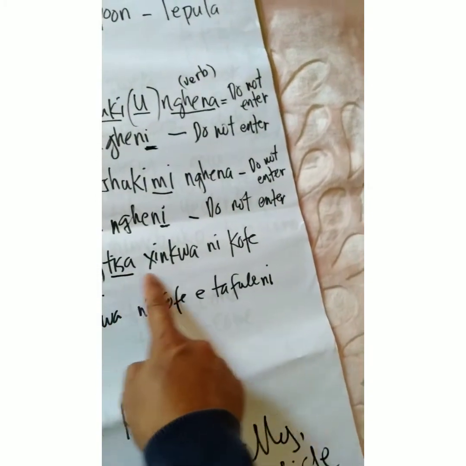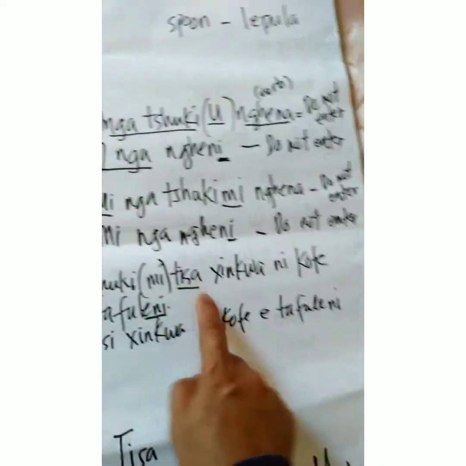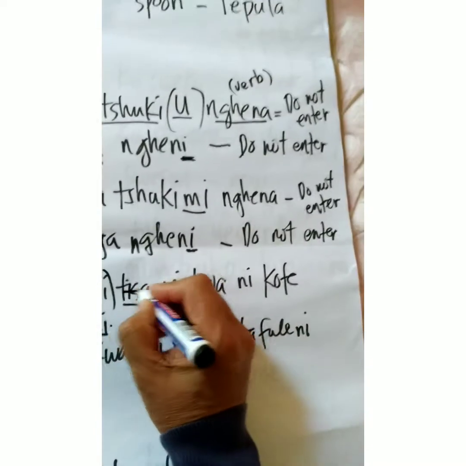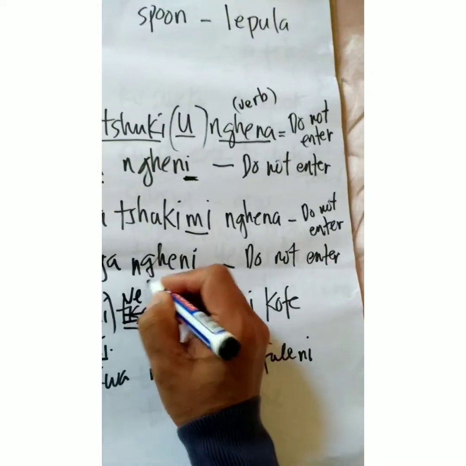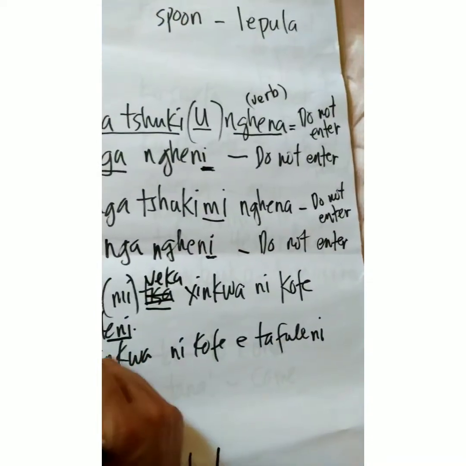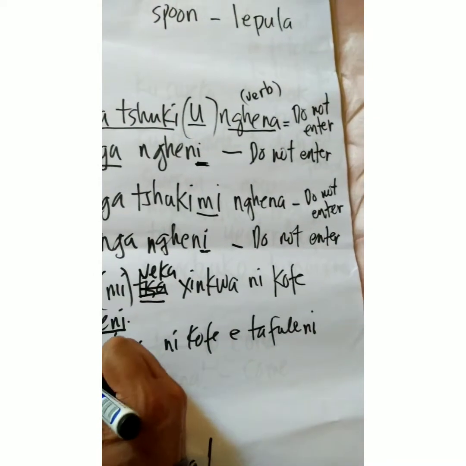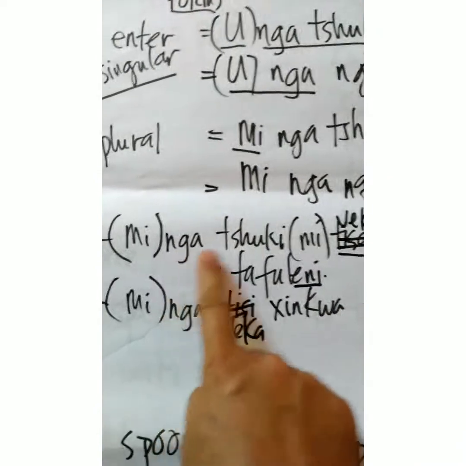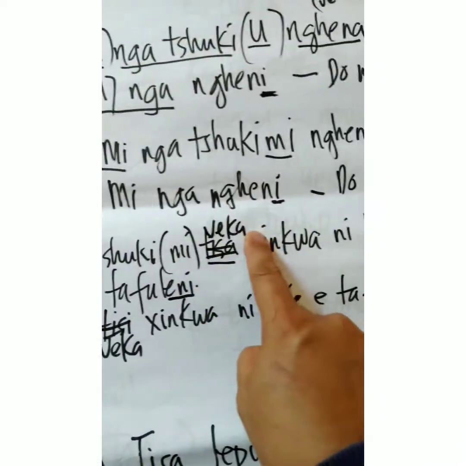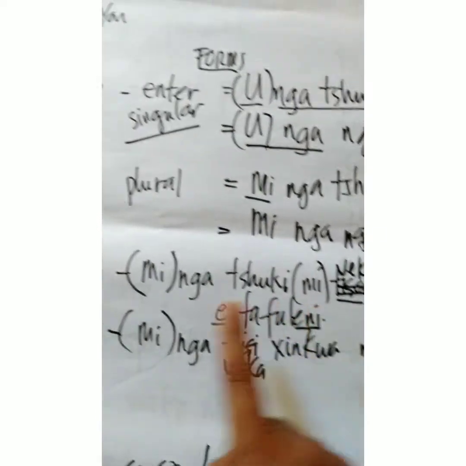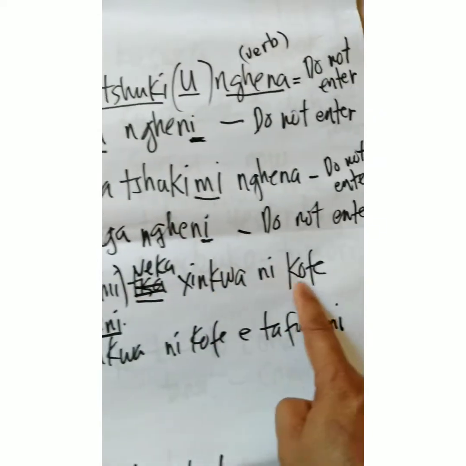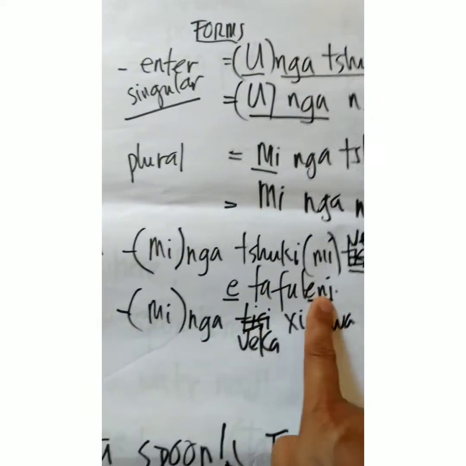Actually, it's better to use veka here, so it's more clear. So mingatsuki mi veka shinkwa ni coffee itafuleni. So do not put the bread and the coffee on the table.